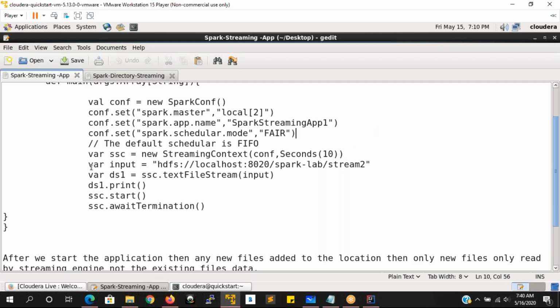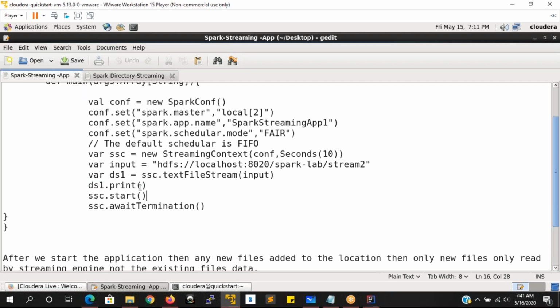Every 10 seconds. Here I am taking some input data from this location. This is my HDFS location where I have the data, Spark-lab. In this, I am going to create a directory called stream2. Whatever input data is there, I am going to stream it with text file stream. Yesterday I showed you socket text stream, which reads from a port number. This one reads from your input directory. So text file stream from the input directory.